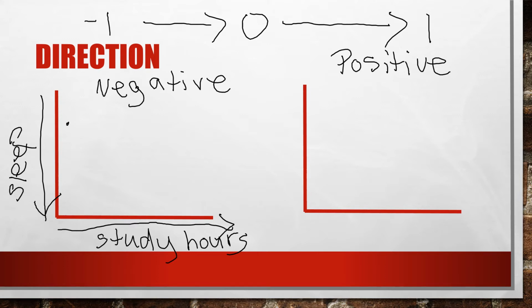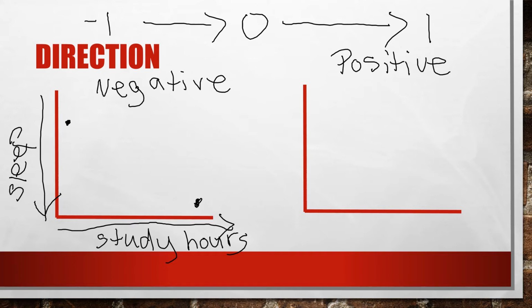So if you put a dot where your study hours and your sleep intersect, this dot right here represents one person. So that's one person's study hours and their sleep. So they have a lot of sleep, but they don't study a lot. And then say this person here, they don't sleep hardly at all, but they study a lot.